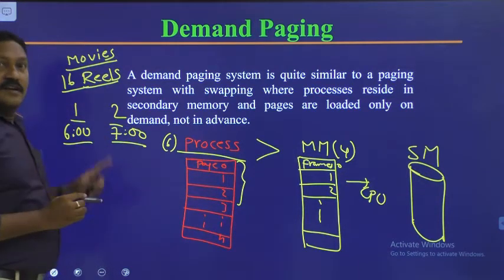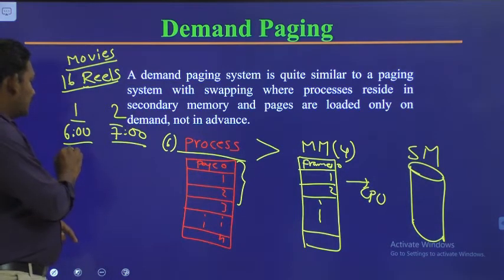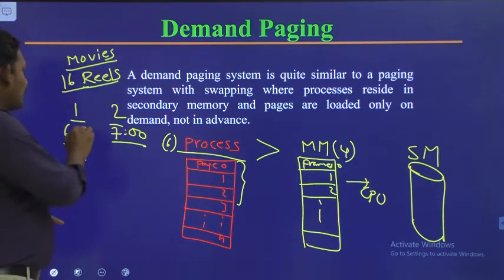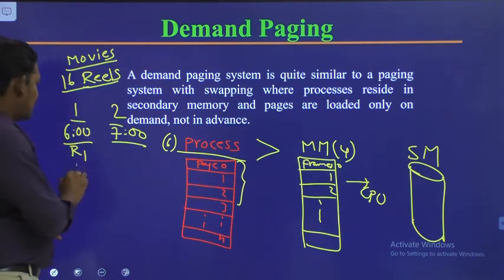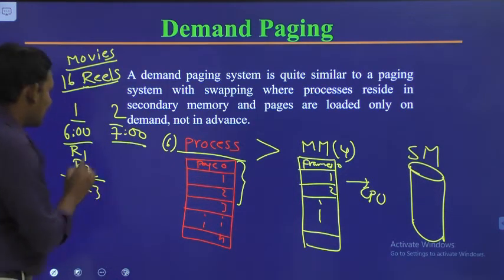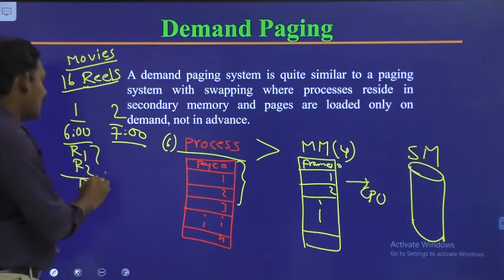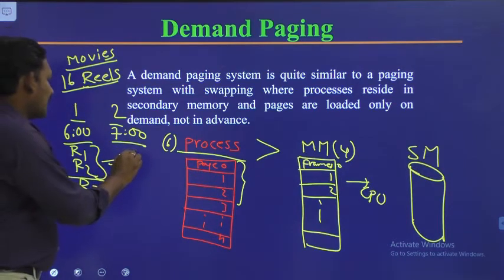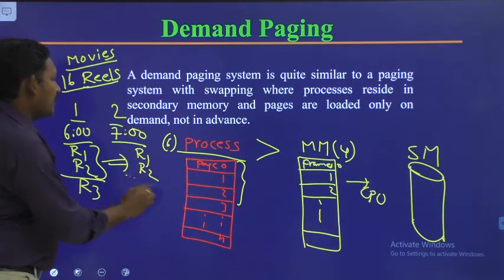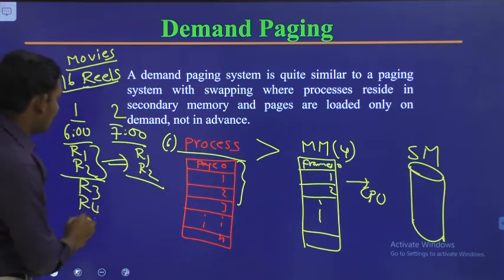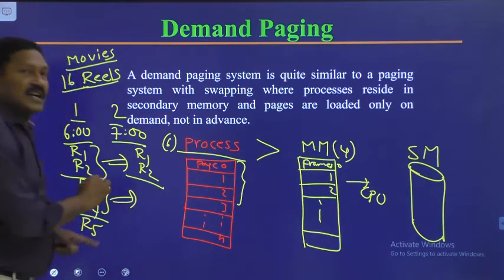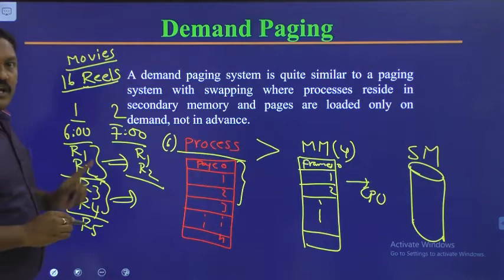First here, they will telecast reel 1, which will be finished by 6:20 or 6:30. Next, reel 2 will be over. Then they will start telecasting reel 3. While they are telecasting reel 3, reel 1 and reel 2 will be moved to the second theater, where they will be telecasting reel 1 and reel 2. By the time they finish reel 1 and reel 2, here reel 3 and reel 4 will be completed. Now they will be telecasting reel 5 and these 2 will be moved to the second theater. Like that they used to do.